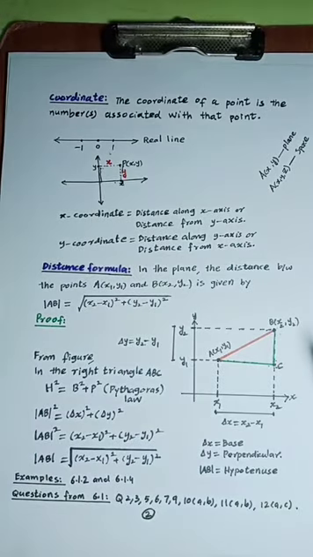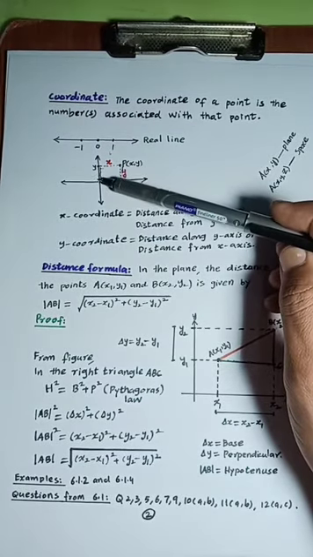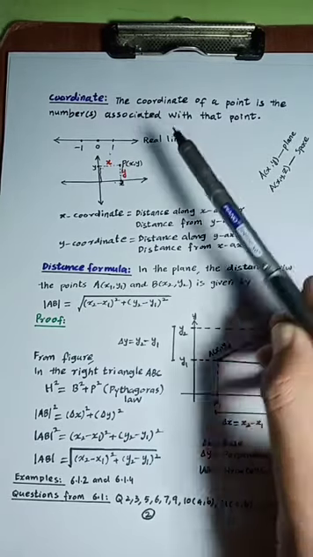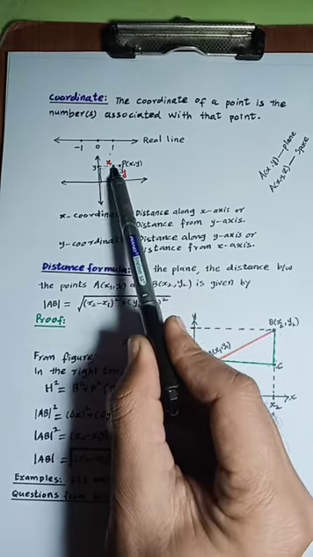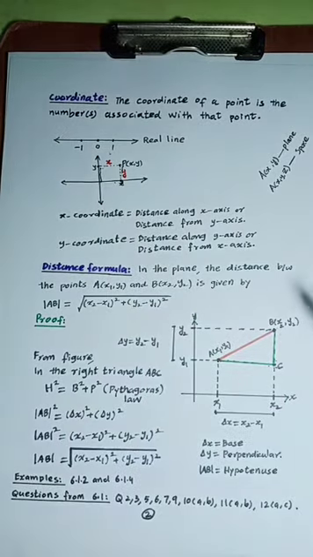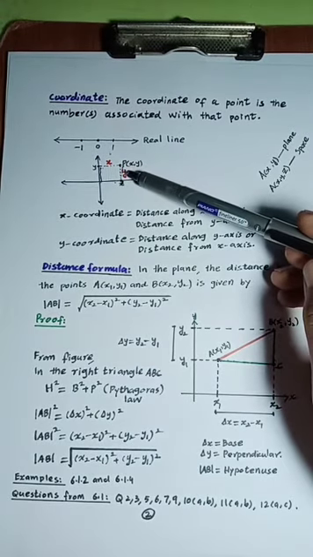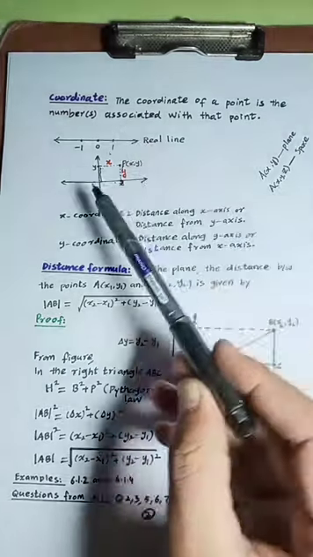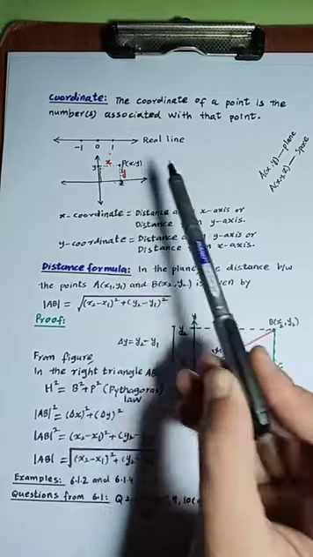In other words, we can also observe that this is the value of y, but this is equal to this one, so we can say that this is y. This is the value of x, but this is equal to that one, so this one is x. Now from this perspective, we observe that the value of y is the distance of the point from the x-axis, and the value of x denotes the distance of the point from the y-axis.